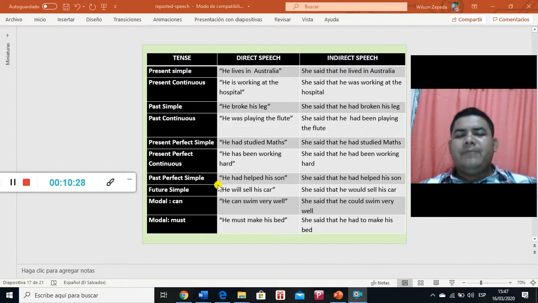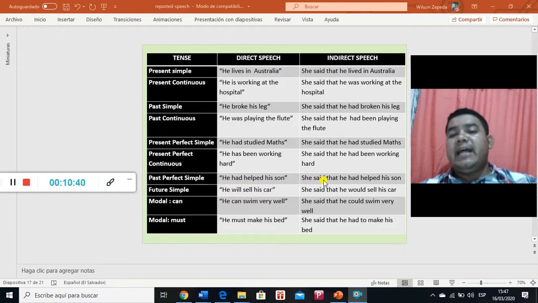And then we have past perfect. He had helped his son. If the original sentence is in past perfect, it goes to past perfect as well. So she said that he had helped his son. The same thing. It doesn't change. I mean, past perfect is the last one. So if the original sentence is in past perfect, it doesn't turn into another one because it is the last one. And then we have future. He will sell his car. She said that he would sell his car. So future with will goes to would, right?